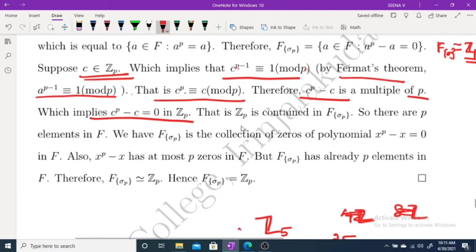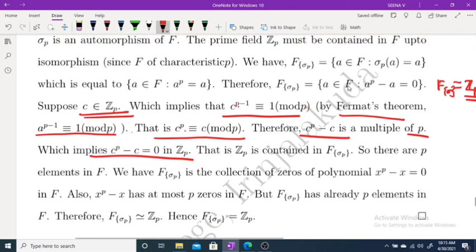That means Z p is contained in F sigma p. What is F sigma p? It is the set of all a belongs to F, and F is a field of characteristic p. Clearly, Z p is contained in F. So F sigma p is the set of all a belongs to F such that a raised to p minus a equal to 0.